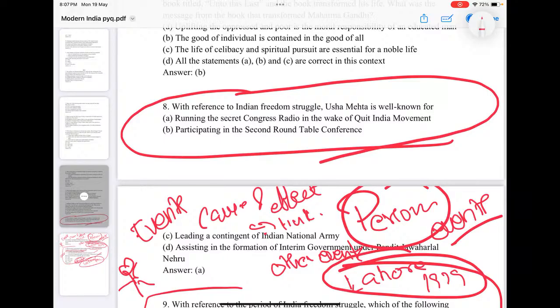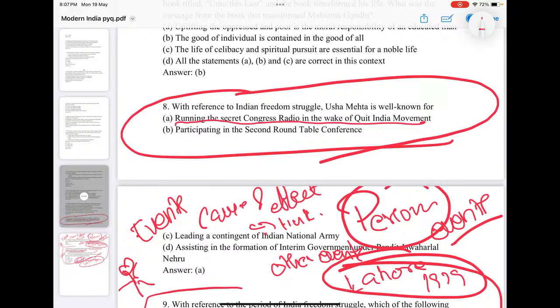Usha Mehta, you know, is popular in the Quit India context. So please have an idea of the prominent personalities associated with the Champaran Satyagraha, Kheda Satyagraha, Ahmedabad mill strike, and similarly the Rowlatt Satyagraha, NCM, CDM, Quit India, the RIN Mutiny, or the INA agitation.